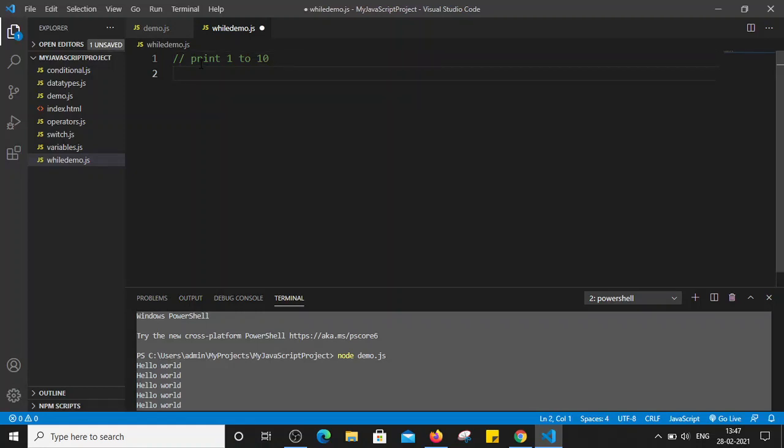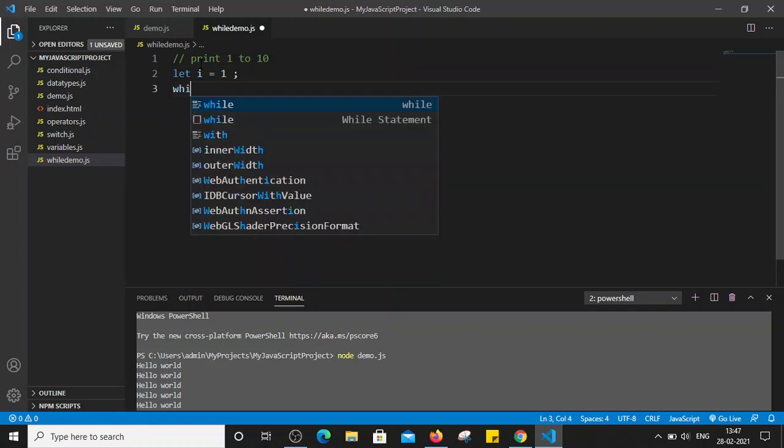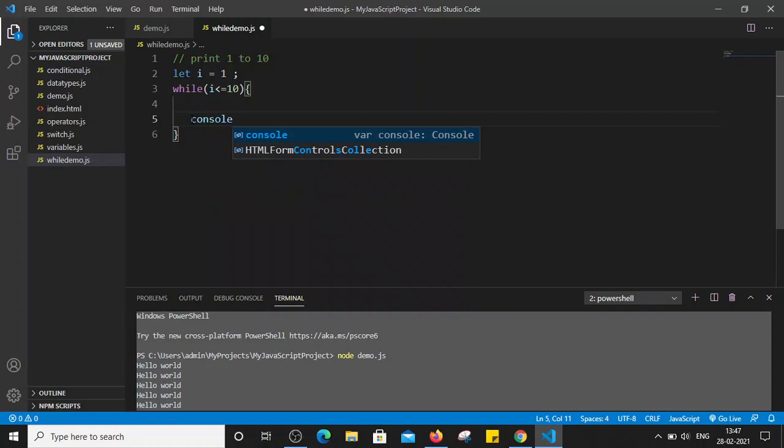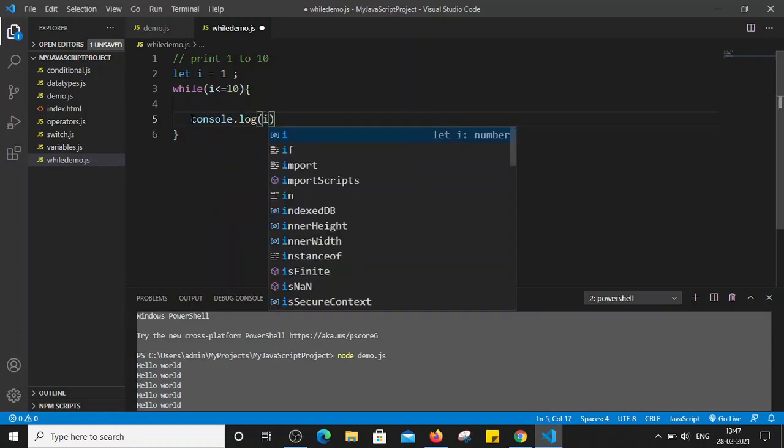First important thing is we have to initialize one variable. Let's initialize let i = 1. Now let's use the while keyword: while i is less than or equal to 10. So we have to print 10 numbers, right? That's why I am using while i <= 10. And here I can simply write console.log(i), so I am printing the value of i here.